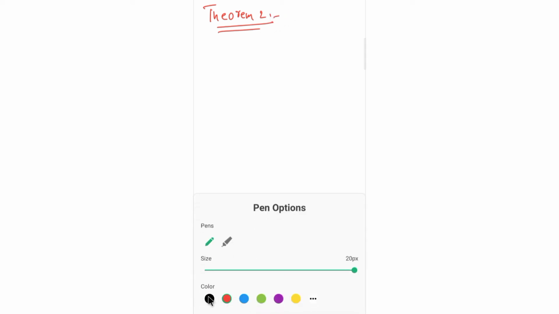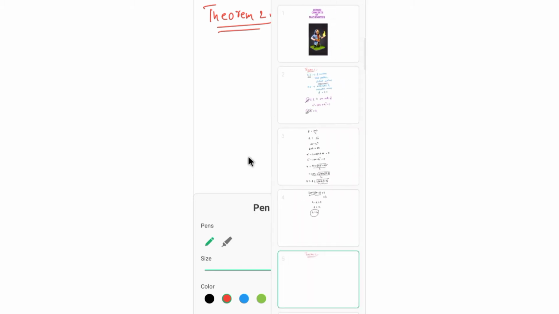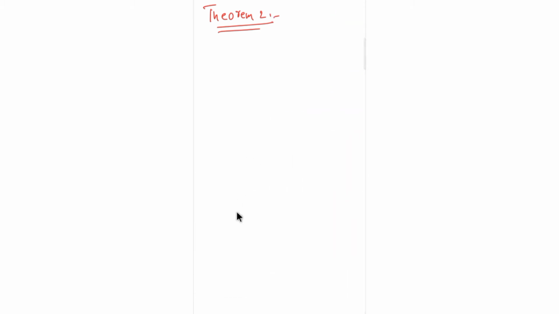And I'll just name this theorem 2. What color did I use here? Blue. Yeah. So what it states is, again there are 2 points that I would like to mention.